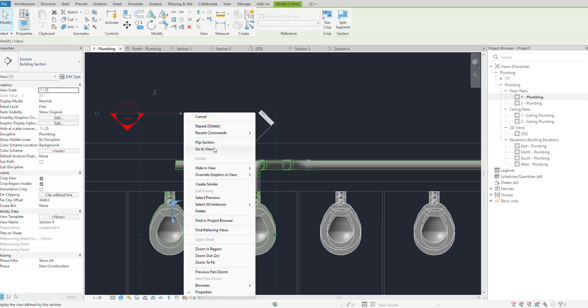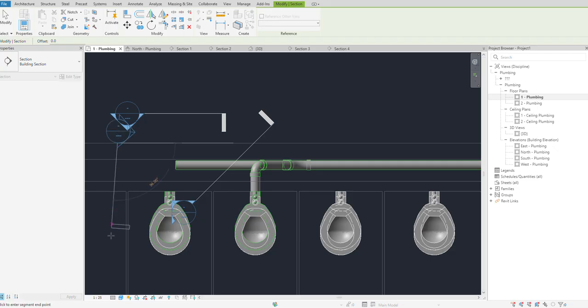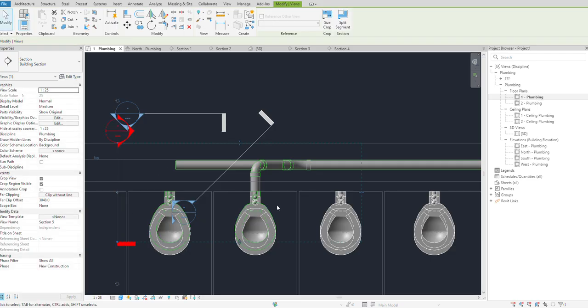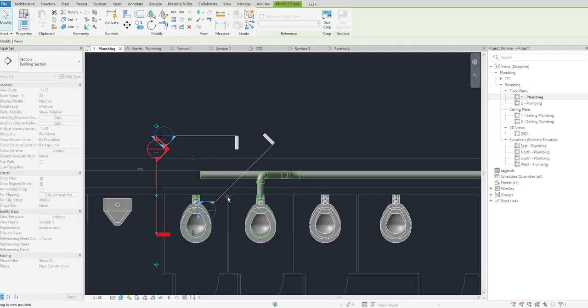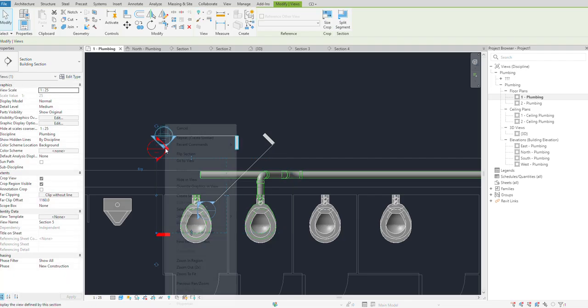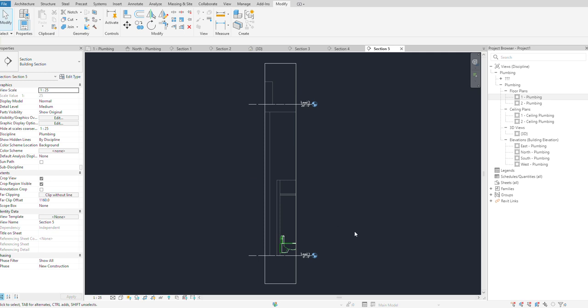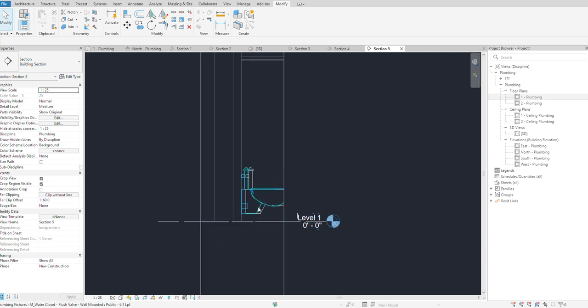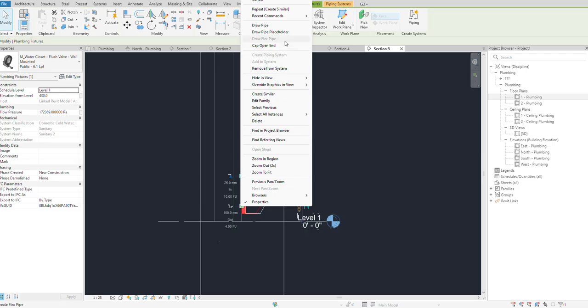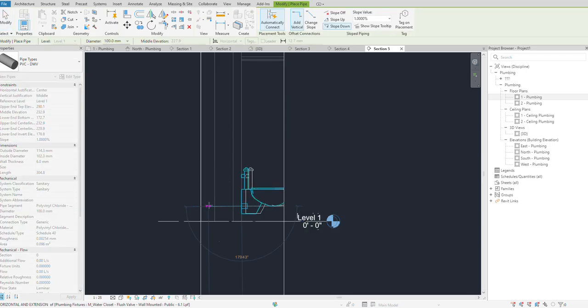Create similar. Sorry, create CS. Okay. Yes. Draw a pipe. Move down.